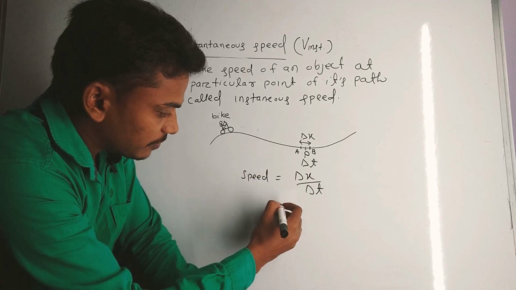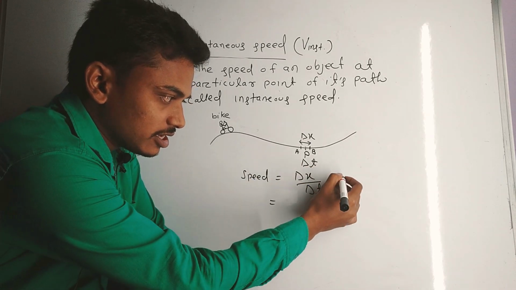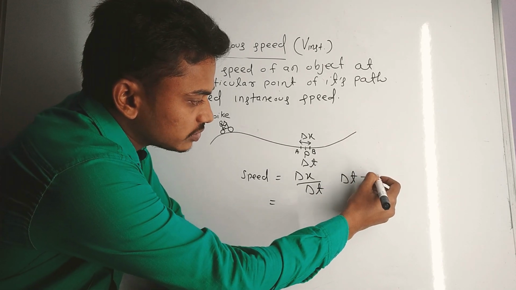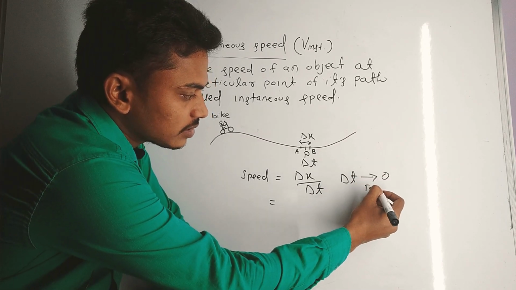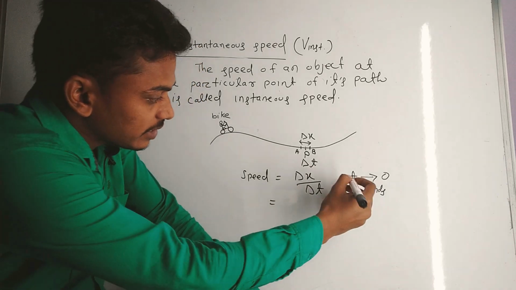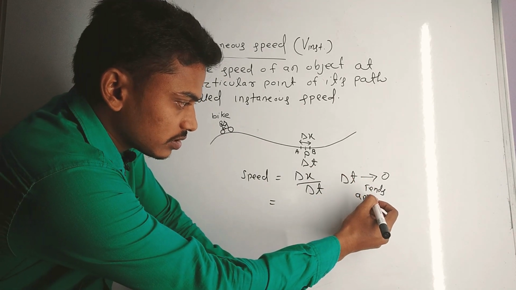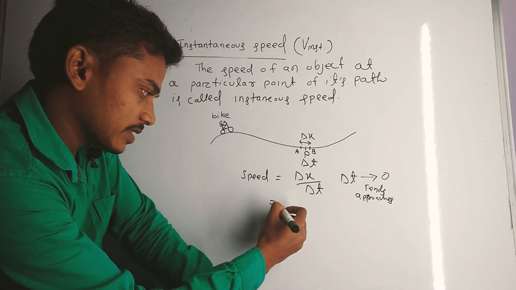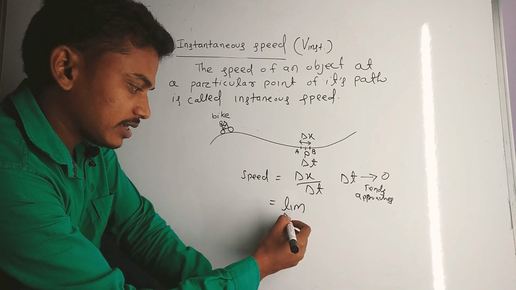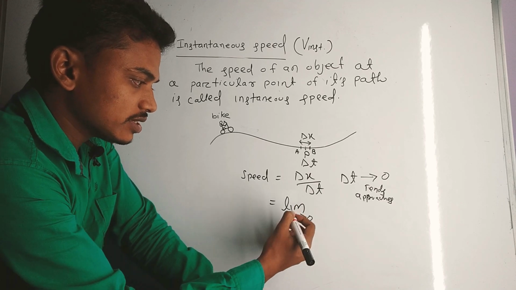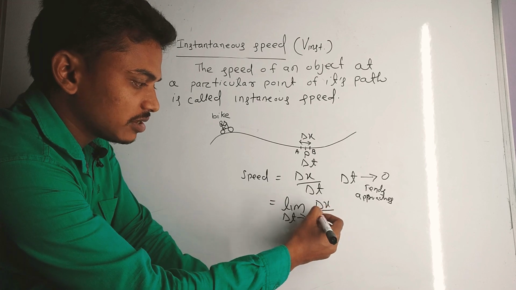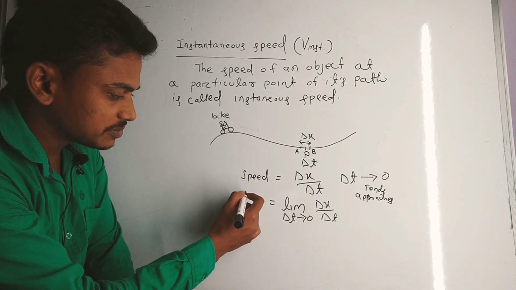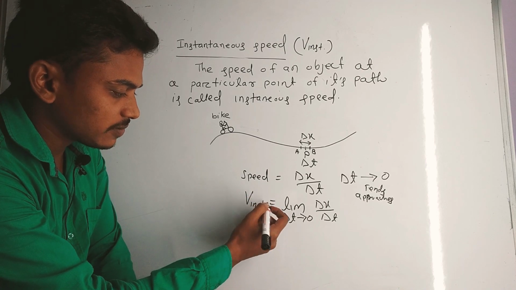Then if the small time interval delta t tends to 0, that means it approaches 0, then we write limit delta t tends to 0 of delta x by delta t, and this is nothing but the instantaneous speed, v instantaneous.